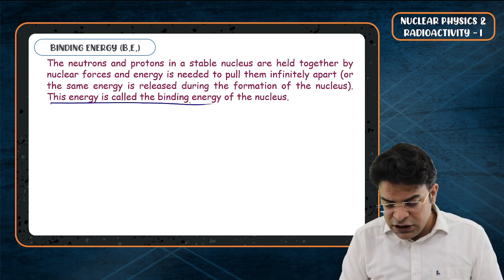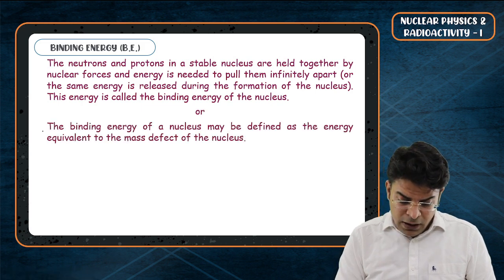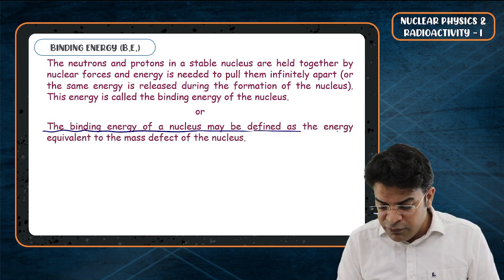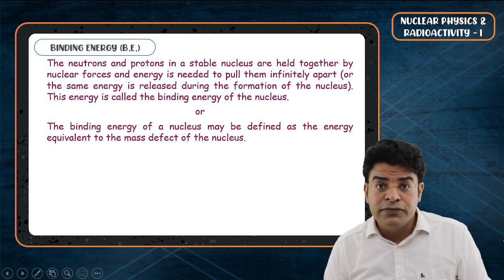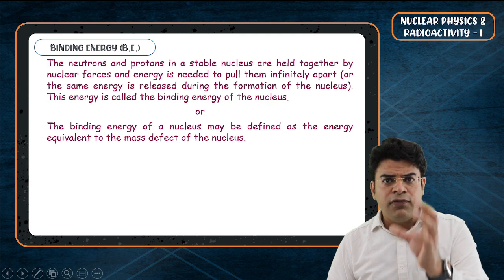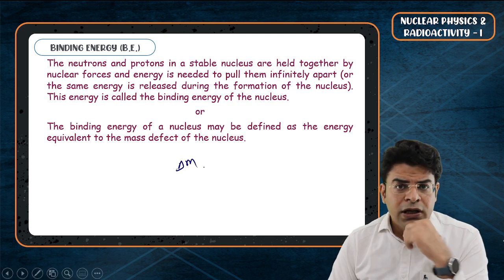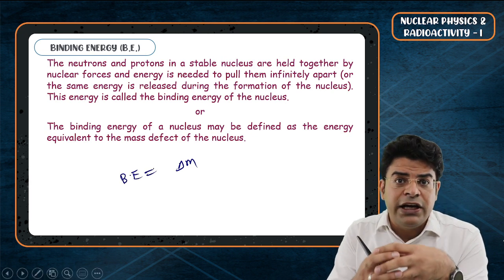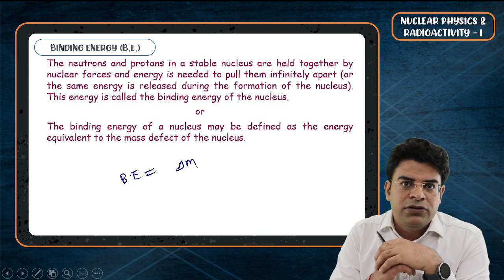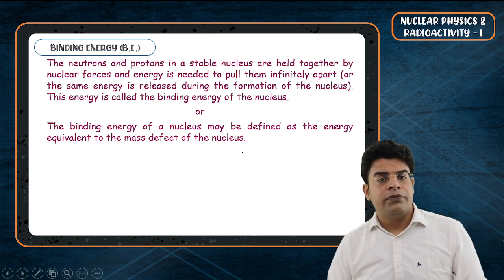So this energy is called the binding energy of the nucleus. Or the binding energy of the nucleus may be defined as the energy equivalent to the mass defect of the nucleus. If during the formation of the nucleus, the mass defect is delta M, then the binding energy will be nothing but the energy associated with this mass defect. So the binding energy will be nothing but delta M into c square.